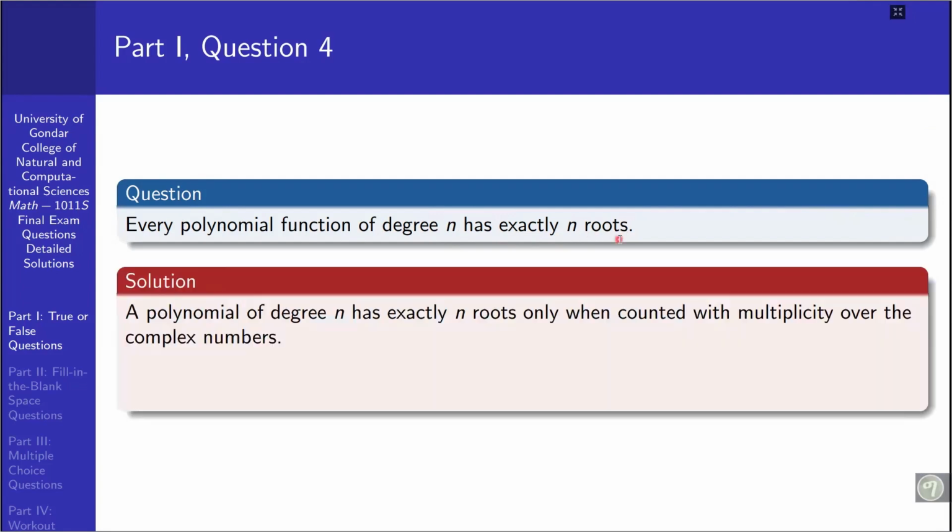We know that a polynomial of degree n has exactly n roots only when counted with multiplicity over the complex numbers. That means if we take the solution of the given polynomial function over the set of complex numbers, we have complex roots, or simply roots with multiplicities.